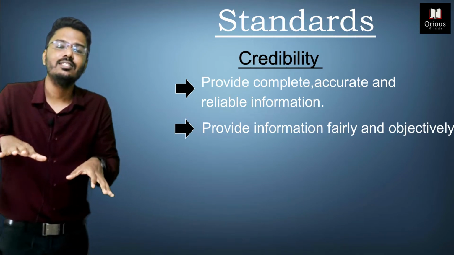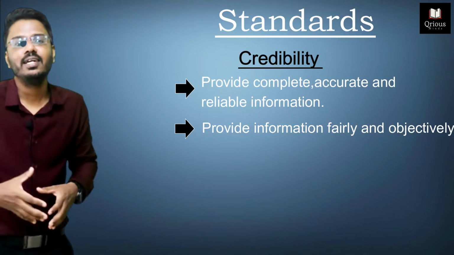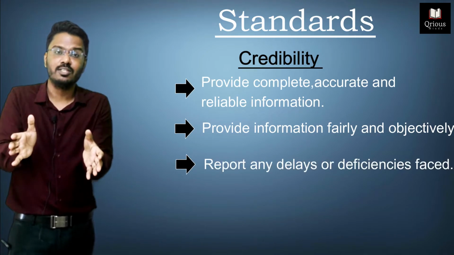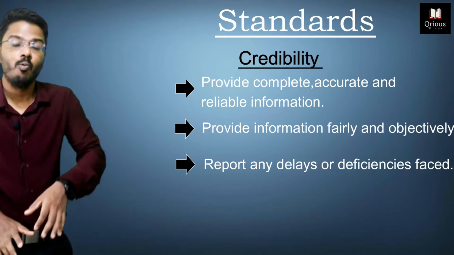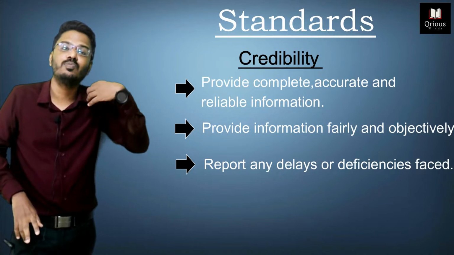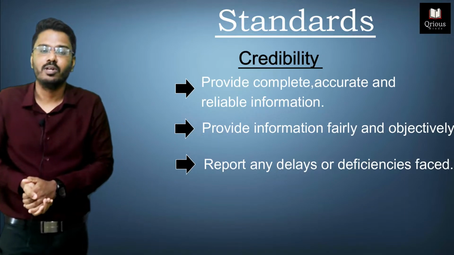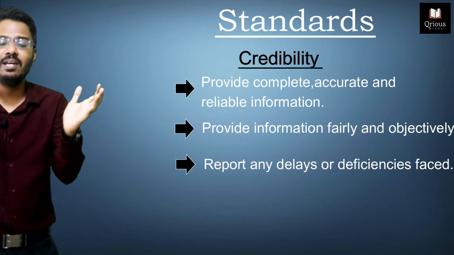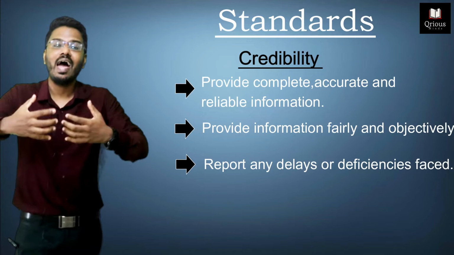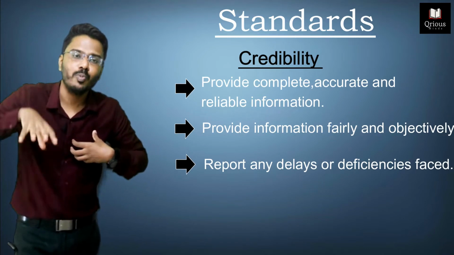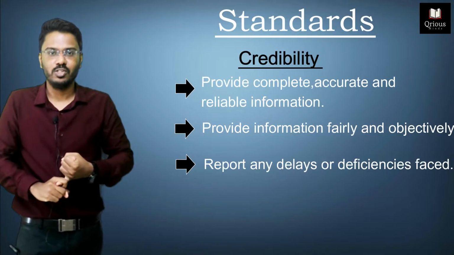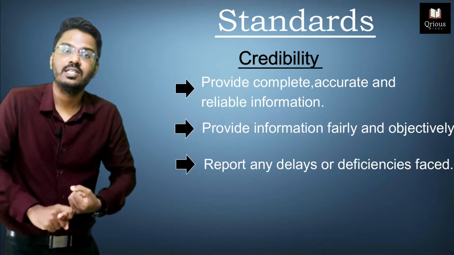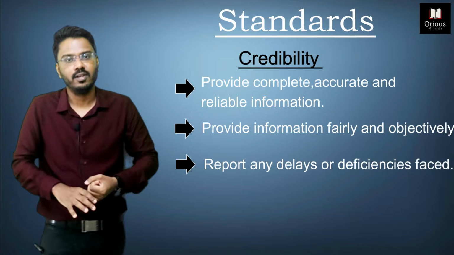So in that case, you need to provide the details regarding those deficiencies. What all deficiencies are there in the information that you are providing? What all limitations have you experienced in providing the information? So it needs to be a complete picture. In order to have credibility while you provide information, you need to first provide complete information. The information should be presented fairly and objectively.